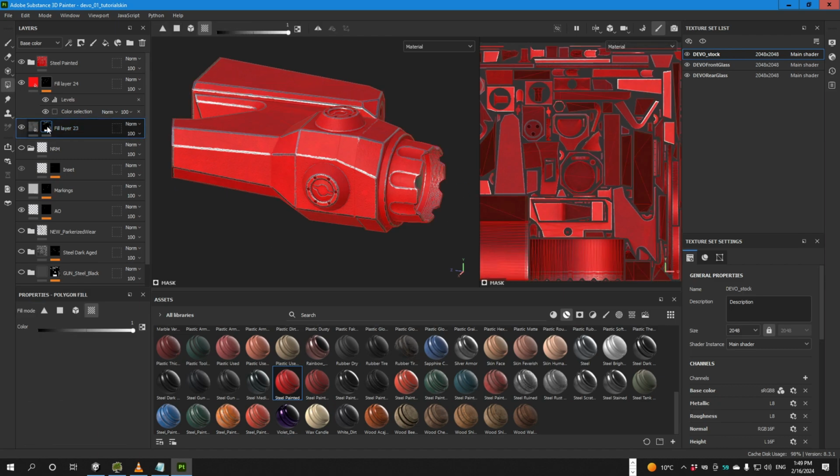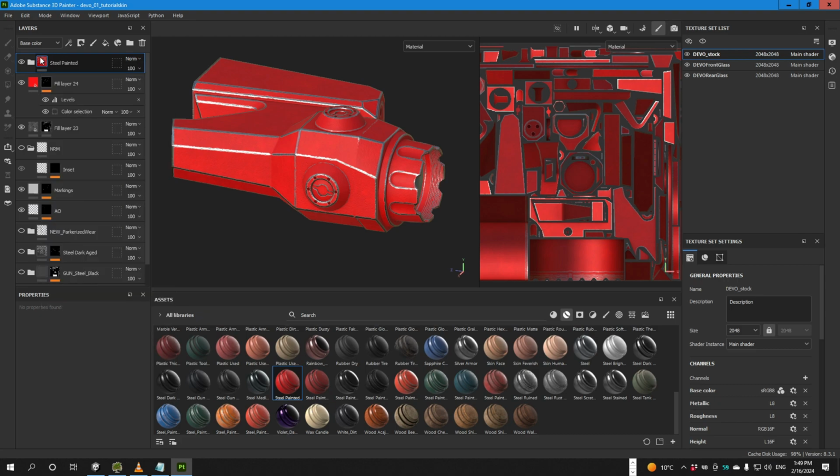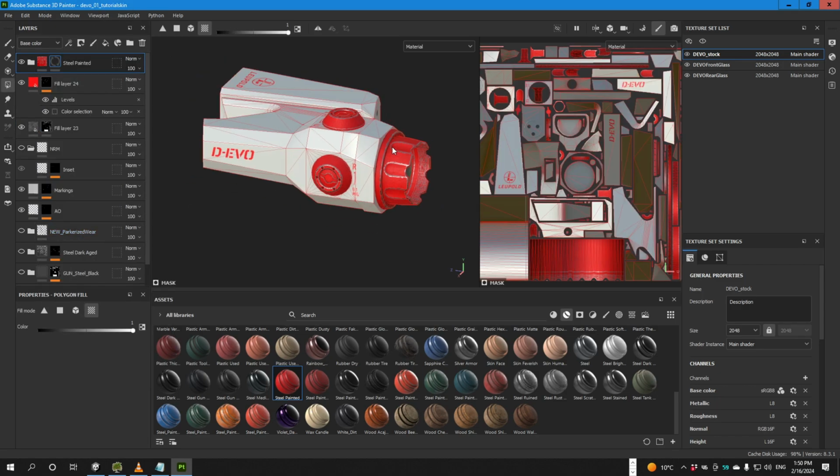go to our old mask, we copy it, paste it here, paste, where is it, do it again, copy mask, paste into mask.